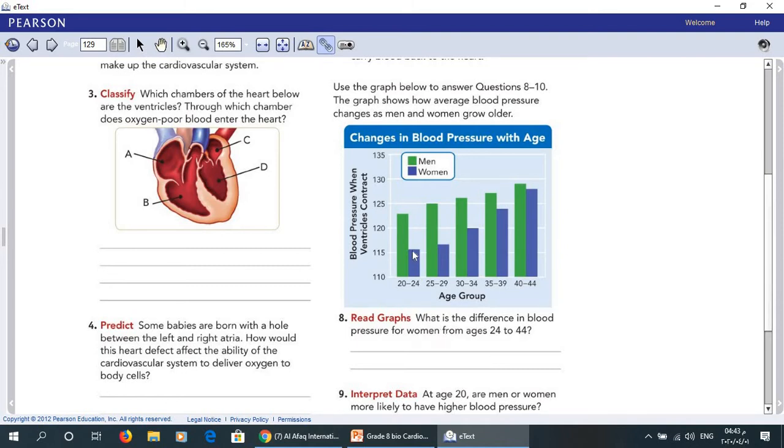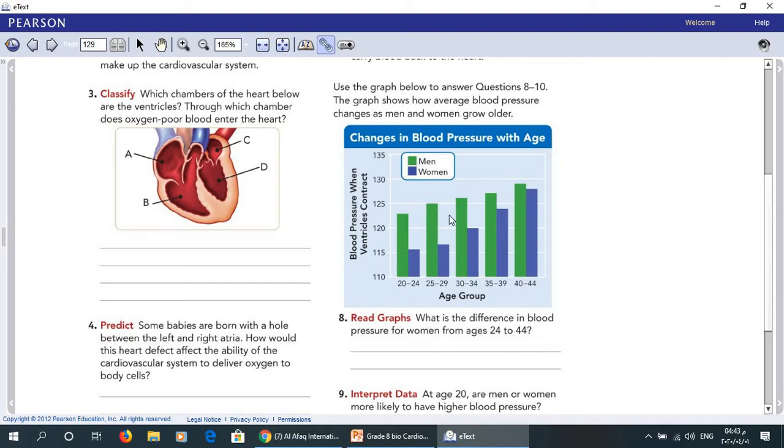Why? Because here, near 100, the blood pressure is 115, and here it is 126.